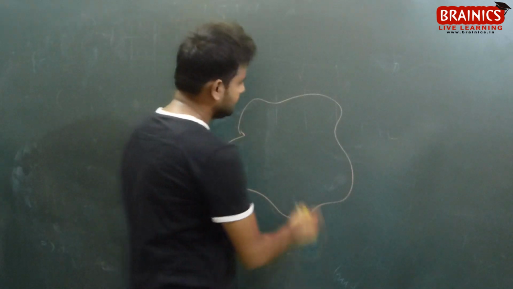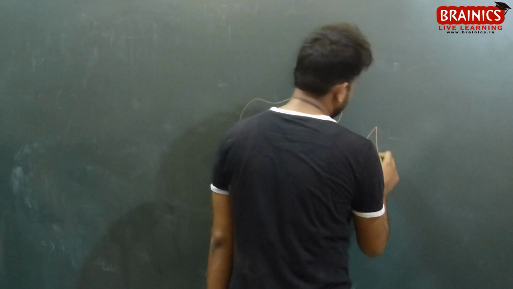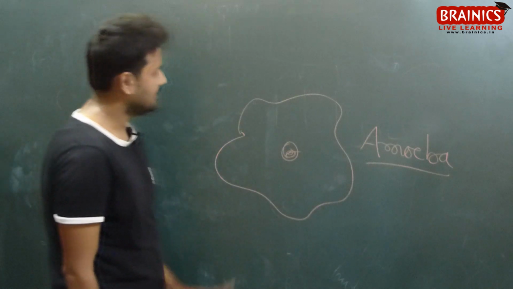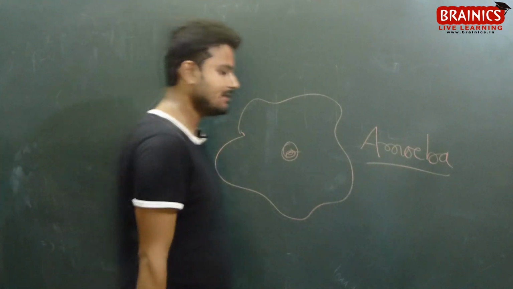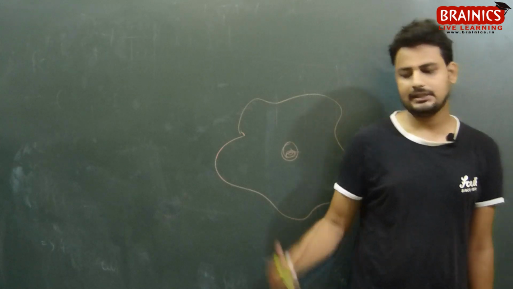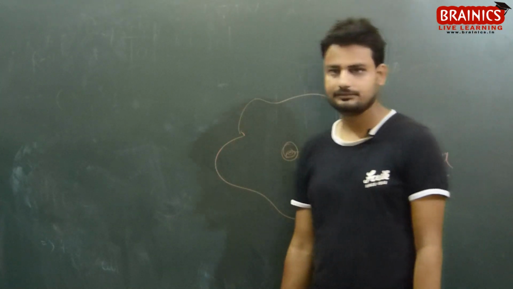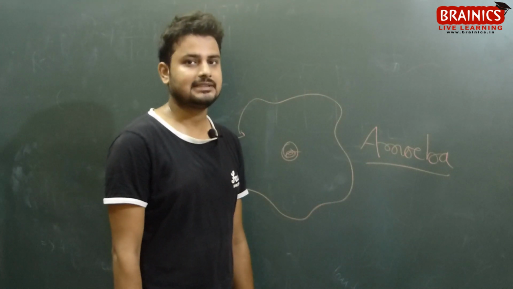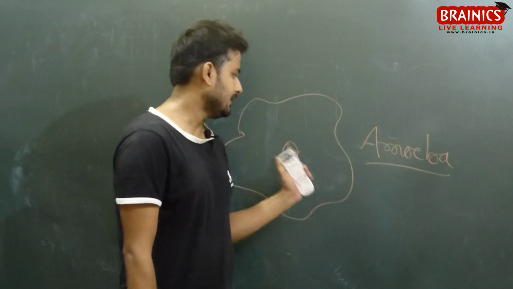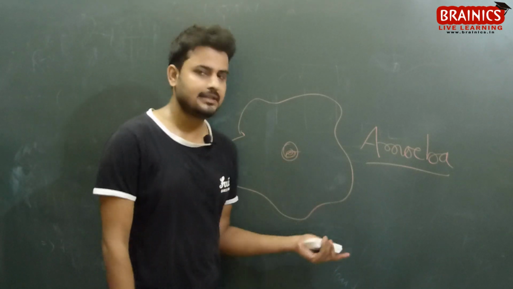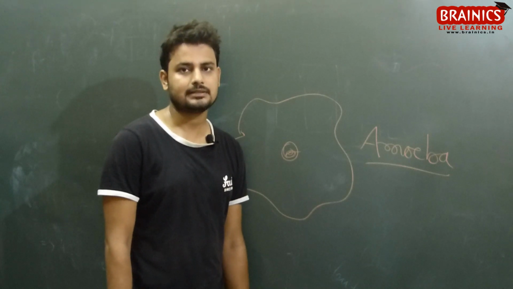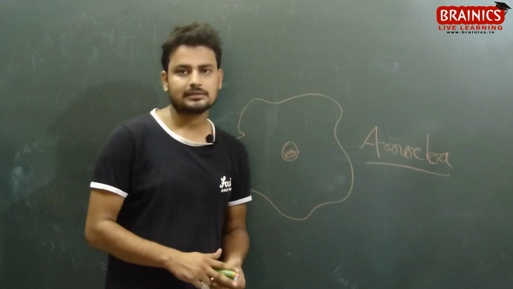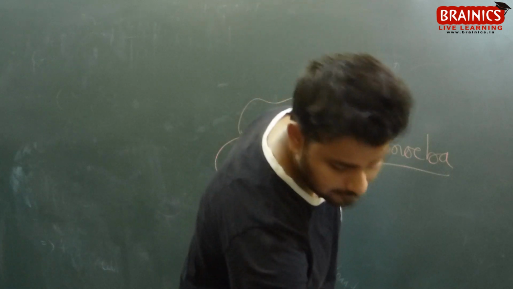the amoeba. This is amoeba, made up of one cell. Amoeba is made up of only one cell. That's why they are called single-celled or unicellular. Uni means one. But they also perform life activities: they eat food, they digest, they excrete, and they do everything like other organisms such as plants and animals do. So the amoeba is single-celled, but plants and other organisms are multicellular.